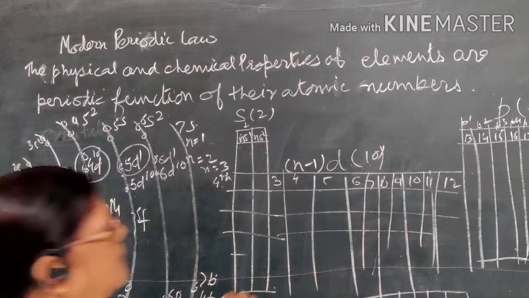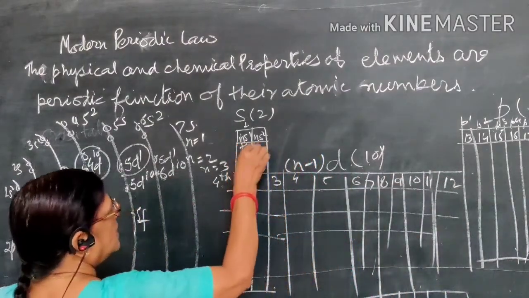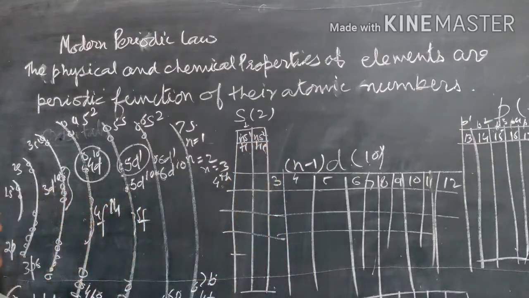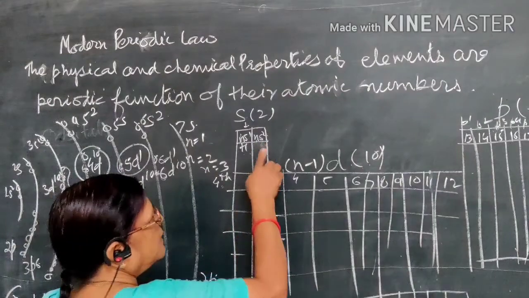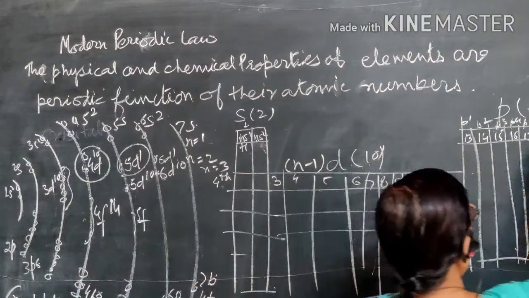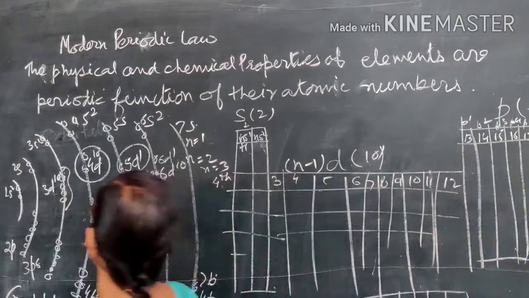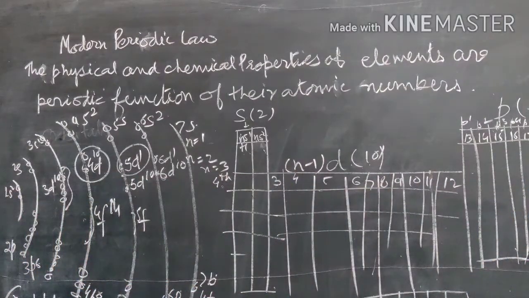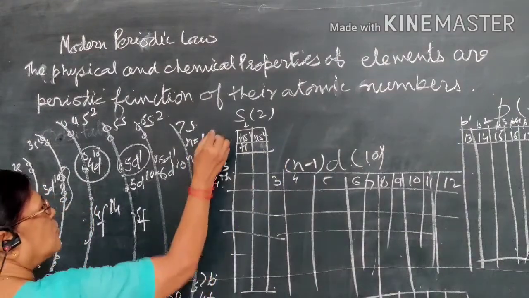Now you can see in the first period there are only 2 elements, hydrogen and helium. Helium is placed here because it has a filled s orbital, a completely filled shell, and that's why it is displayed in group 18, because group 18 consists of the noble gases. So in the first period, there are two elements.